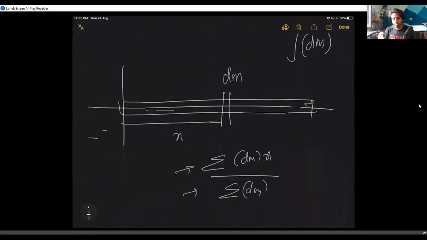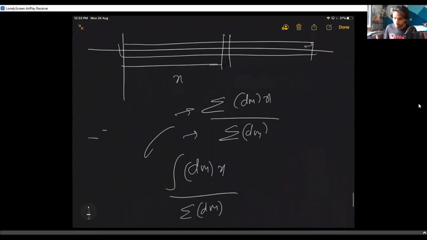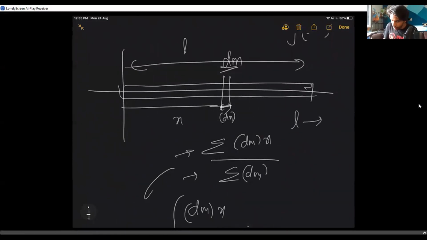Because sigma is for discrete masses, like countable things. Instead of this, I will write integral x dm by integral dm. But what is dm here? dm is the mass of this small element. Let us say the whole rod is of length L. For L length, the mass is m. For dx length, the mass will be m by L into dx. Just a cross multiplication, if you can see that.